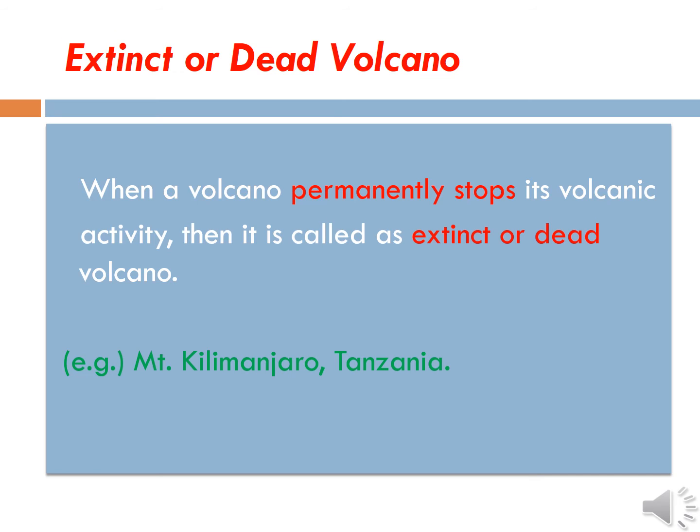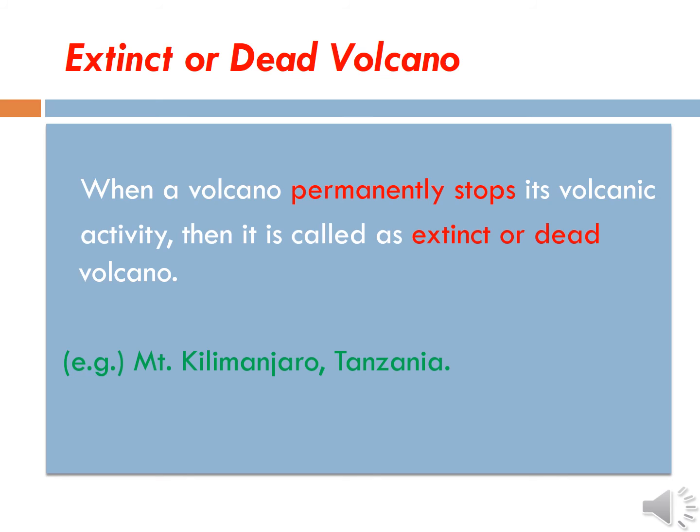So we have seen three major types of volcanoes. What are they? Active volcano, dormant volcano or sleeping volcano, extinct or dead volcano. We have seen about these all. Okay. Active volcano. The example of active volcano is Mount St. Helens in the United States, and the example of dormant volcano, Mount Fuji in Japan. The example of extinct or dead volcano, Mount Kilimanjaro.